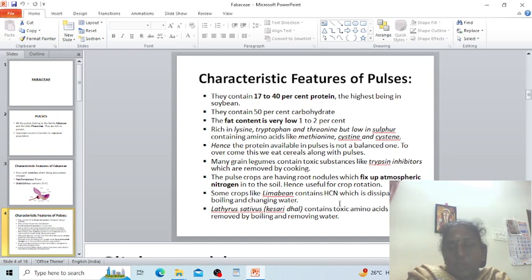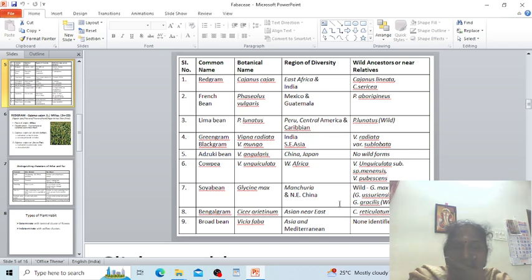Many grain legumes contain toxic substances like trypsin inhibitors, which are removed by cooking, boiling, cleaning, or some other practices. The pulse crops have root nodules, which fix atmospheric nitrogen in the soil, hence they are useful for crop rotation. Some crops like lima bean contain HCN, which is dissipated by boiling and changing the water. Another crop is kesari dal, Lathyrus sativus, containing a toxic amino acid, which is removed by boiling and removing the water.